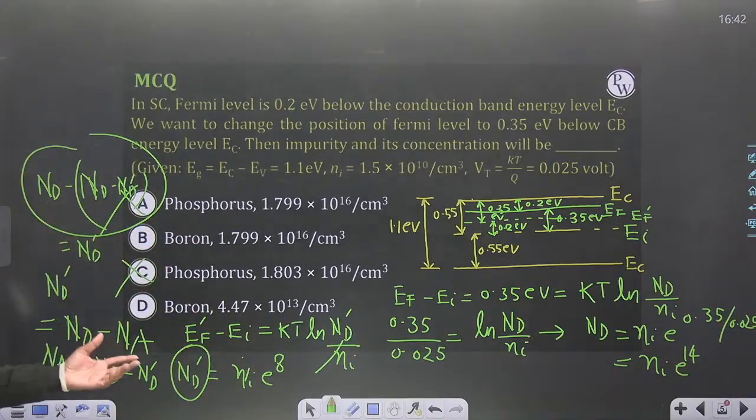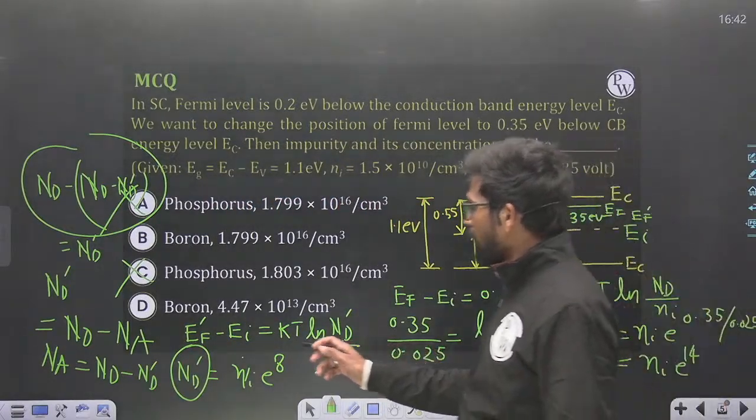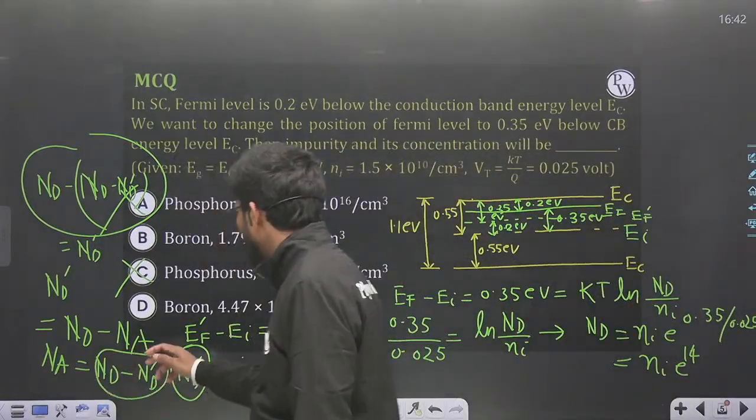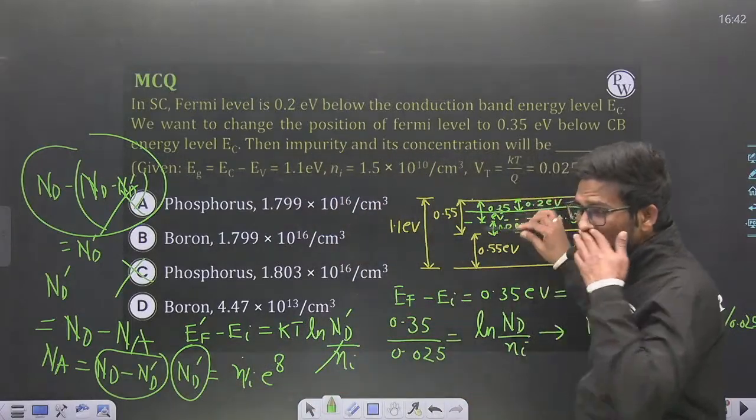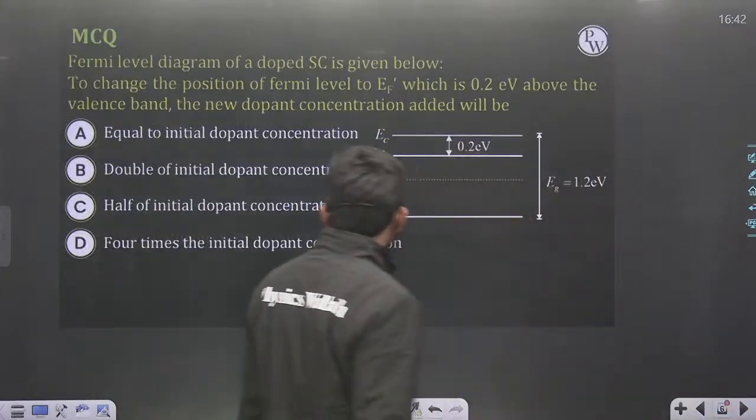You can find the answer. Okay. So I am not calculating. B or D. This much of acceptor you need to add, so that the Fermi level falls from EF to EF dash. Okay. So we will move to the next question.